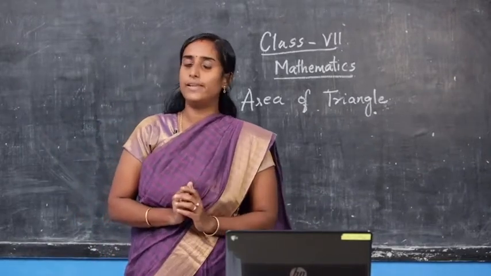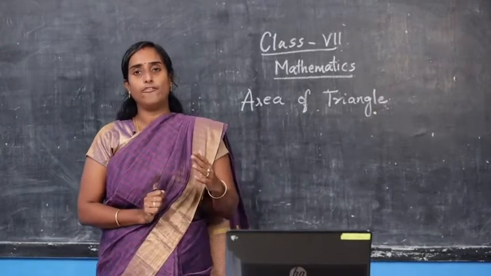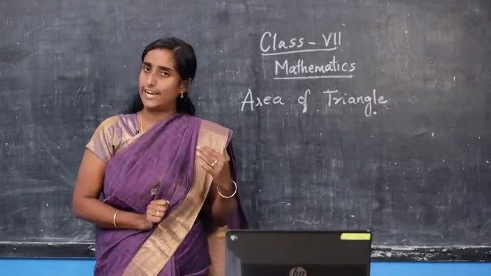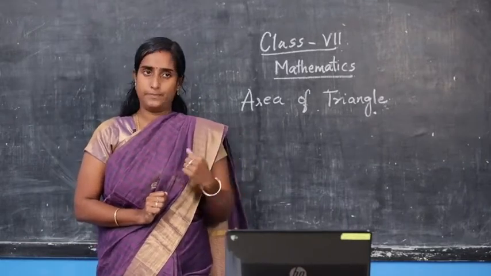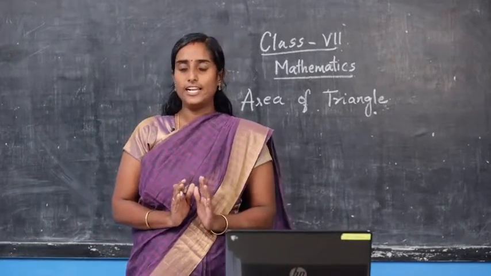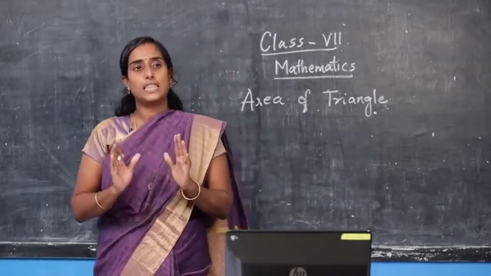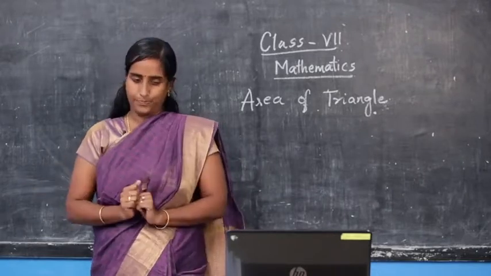Can anyone tell me the answer? Yes, very good Abhinav, you have told it right. Area of a rectangle is nothing but its length into breadth. Students, are you clear what is the area of a rectangle? Area of a rectangle is nothing but the product of its length and breadth.